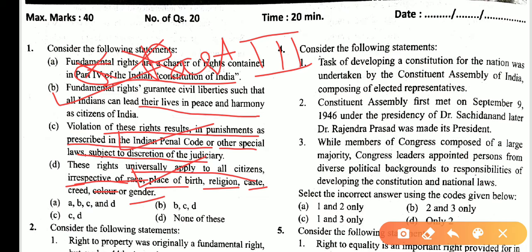So 2, 3, and 4 are correct statements. That means B, C, D are correct statements. So the answer is B.